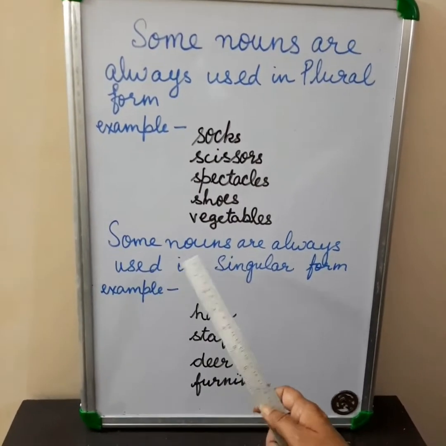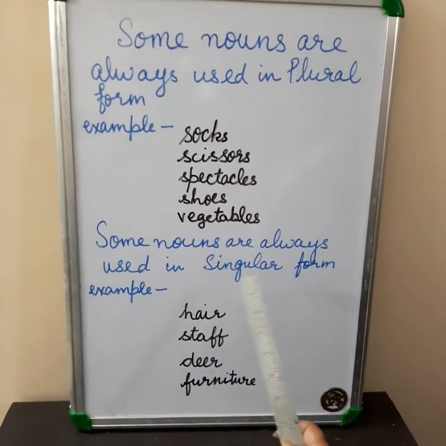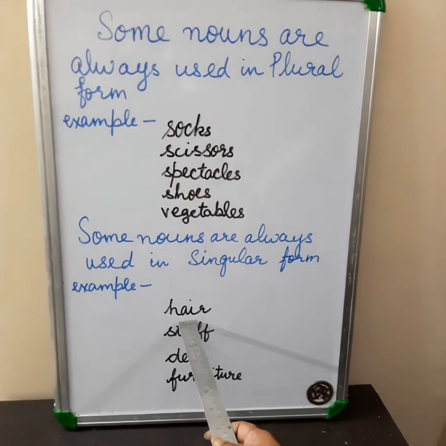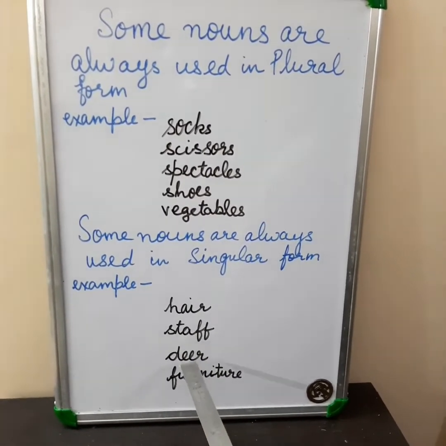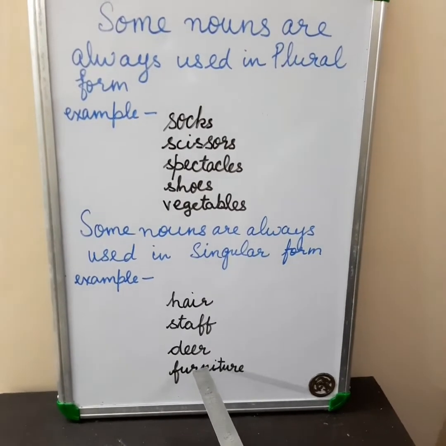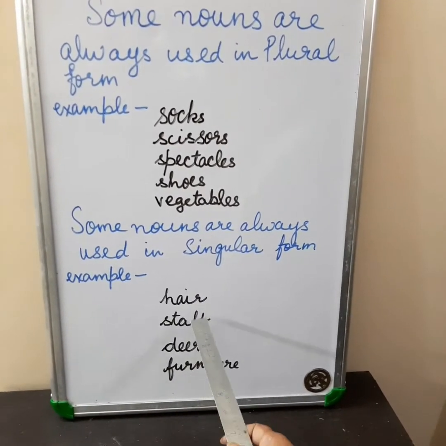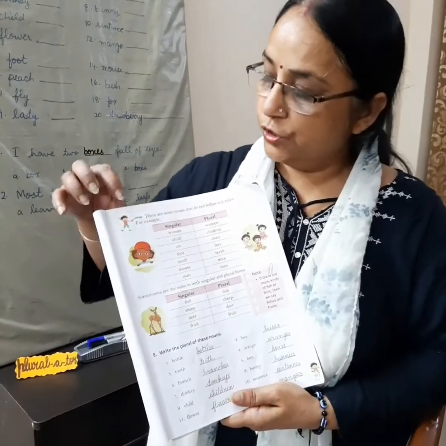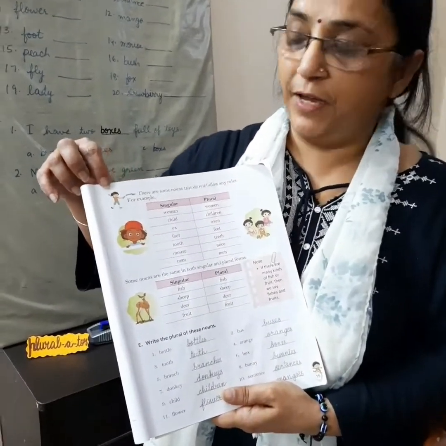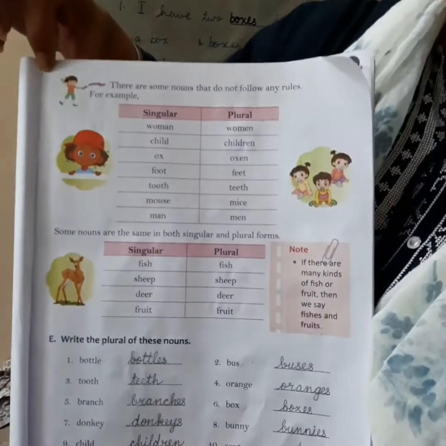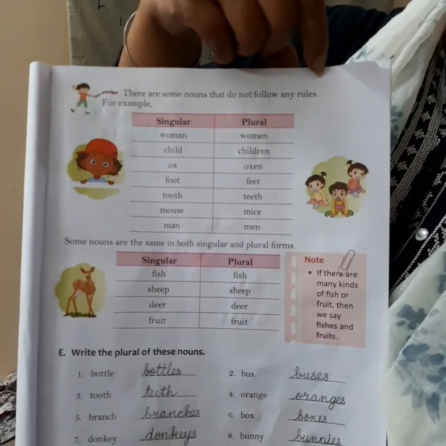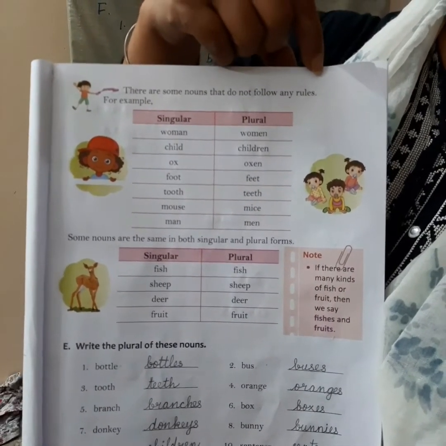Same way, there are some nouns which are used in singular form. For example, hair, staff, deer, furniture. They always come in singular form. Now children, open your book page number 5 and write over here the day, and here you will write the date, and just above the date you will write CW, that is classwork.